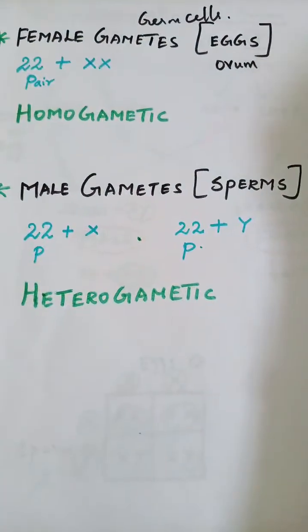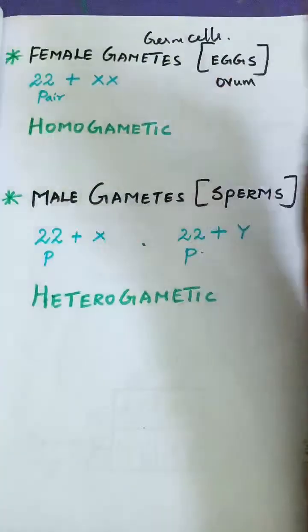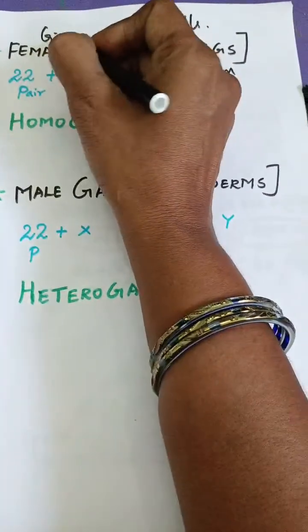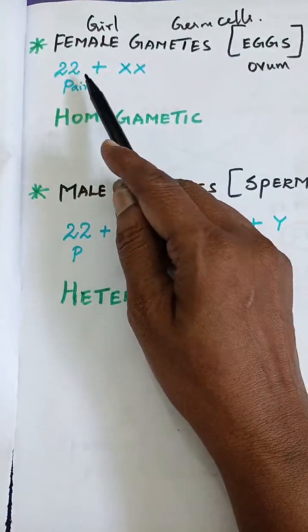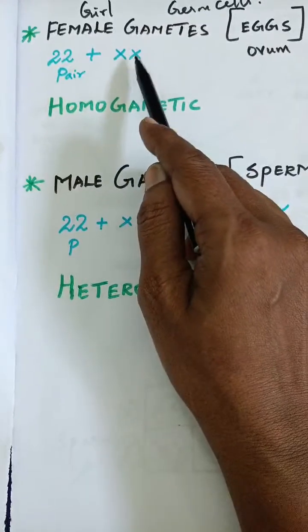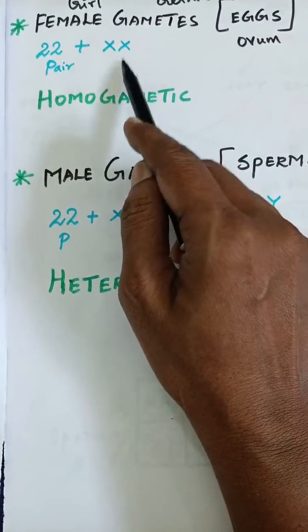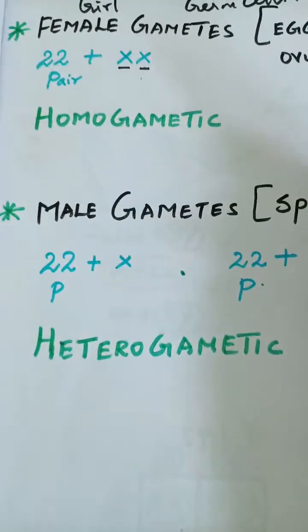Is that clear? Now if you take a boy or a female, that is a girl, female means girl or a woman, they have 22 pairs of growth chromosomes and one pair of sex chromosomes. So they have both X and X.